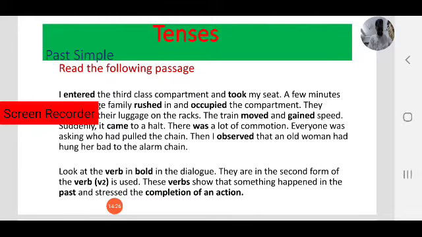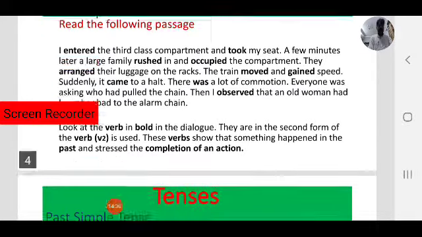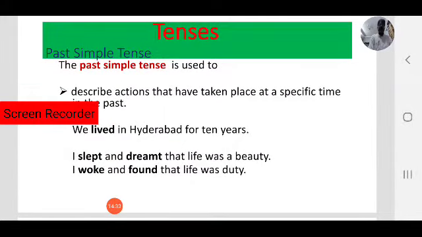So let us move to where we use past simple. The past simple tense is used to describe actions that have taken place at a specific time in the past.